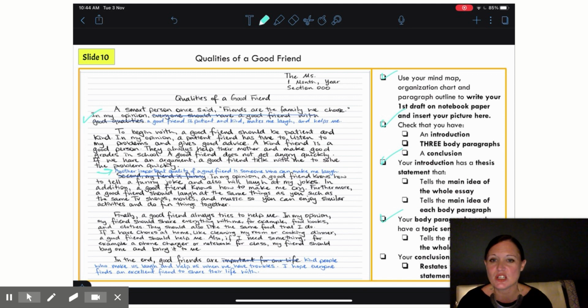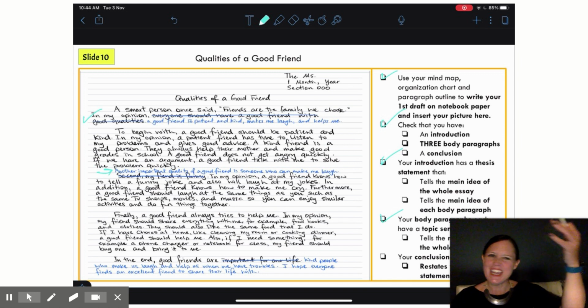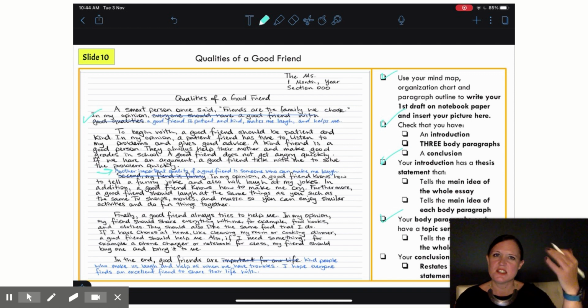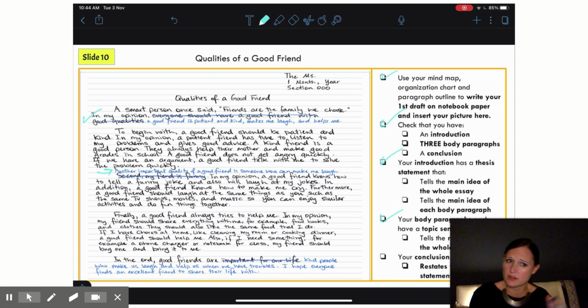And then for my conclusion, I've come in and I've restated that better thesis statement. In the end, good friends are kind people who make us laugh and help us when we have trouble. I was feeling it, so I added another little sentence there as a kind of ending it. I hope everyone finds an excellent friend to share their life with. So now my first draft is looking really good.